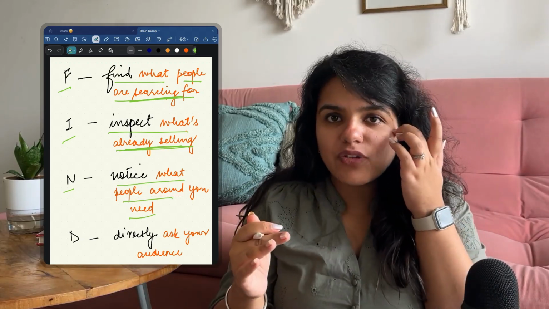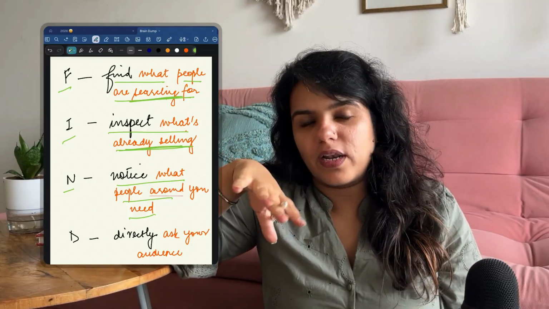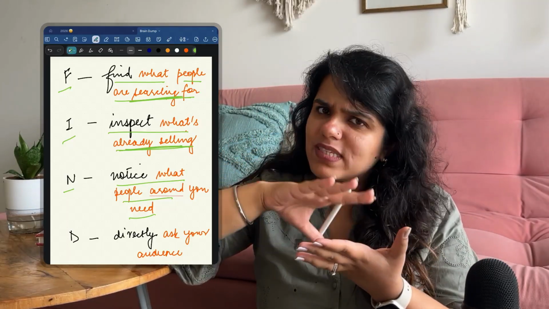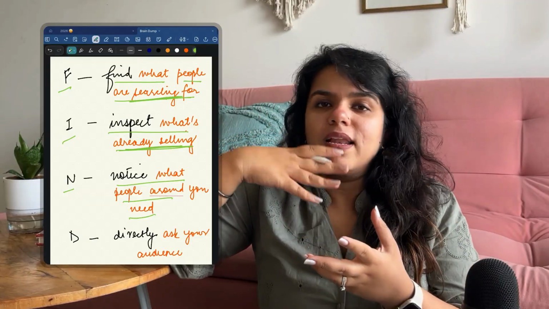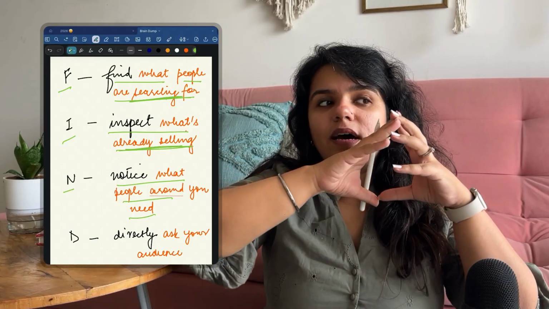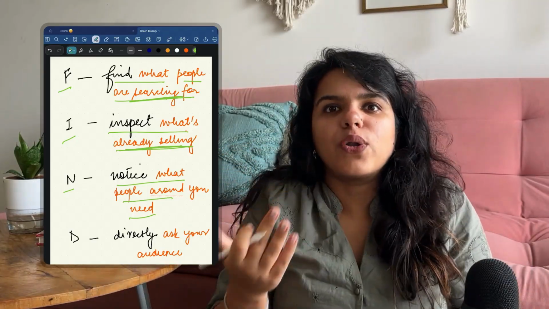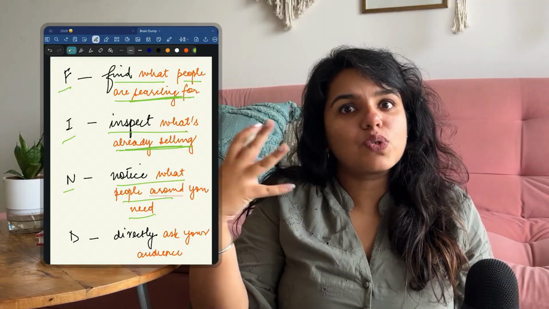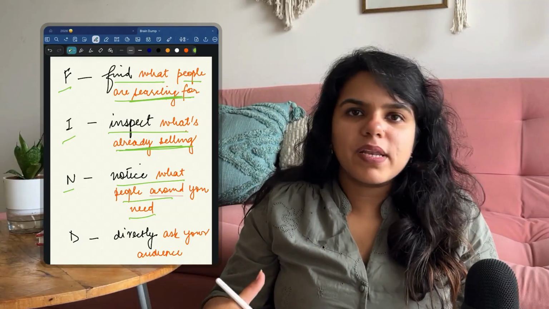Now, the best way to do that is to jump into your existing audiences if you got one. Like, if you have an Instagram following, even if it's a personal private account, and you have a couple of 100 people who follow you, likewise on Facebook, on other platforms, LinkedIn, this is an audience of your people who already know you and trust you. So they want to help you out. You're not talking to strangers on the internet, you're talking to people who have already chosen to follow you by some connection or the other.